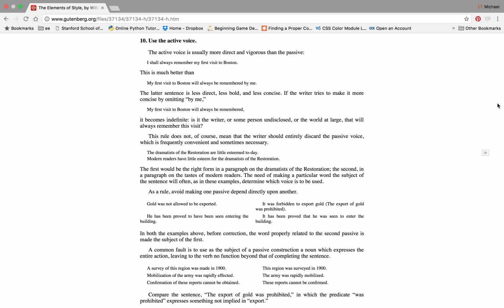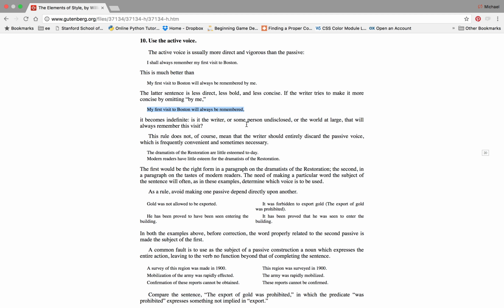You have undoubtedly heard this umpteen times from umpteen teachers. Use the active voice as opposed to the passive voice. The active voice is usually more direct and vigorous than the passive. I shall always remember my first visit to Boston. This is much better than "My first visit to Boston will always be remembered by me," or "My first visit to Boston will always be remembered."